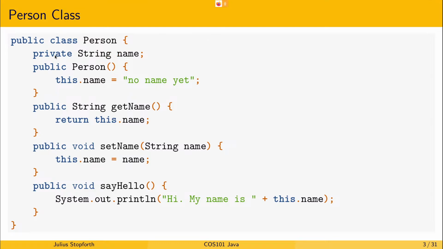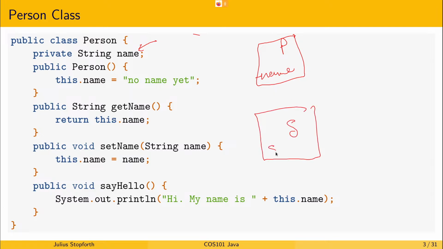Then we had a private attribute for the name. Because this attribute is private, on Monday we learned that you can't access private attributes from outside of the class, regardless of whether or not it's a derived class. In the person class, we had the name, which was set to private. In the student class, we had a student number.